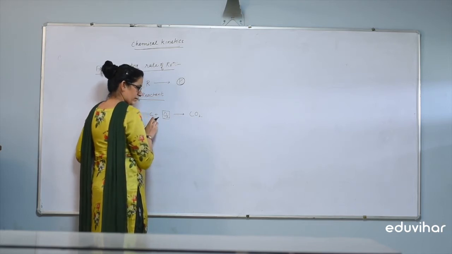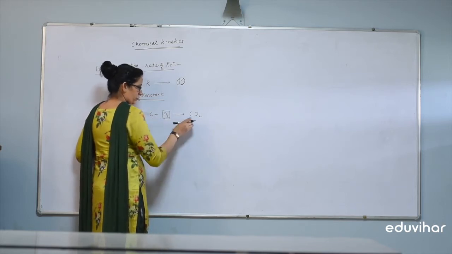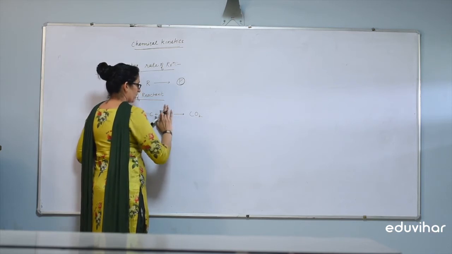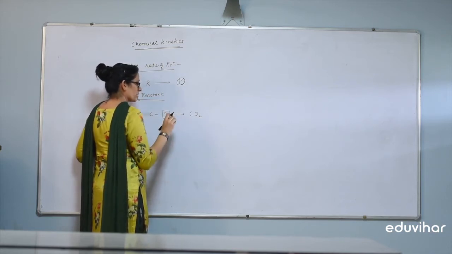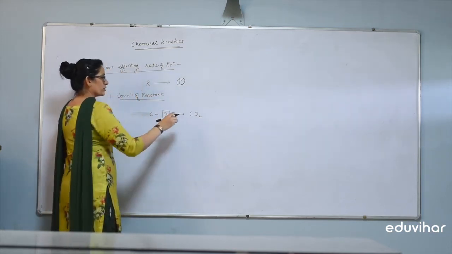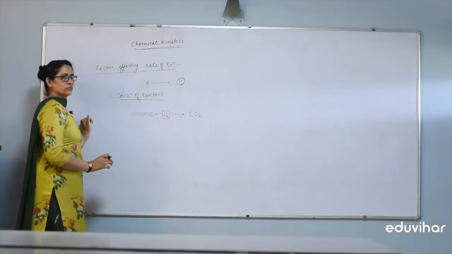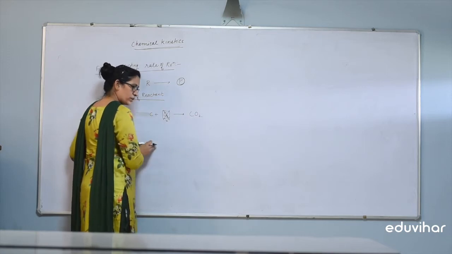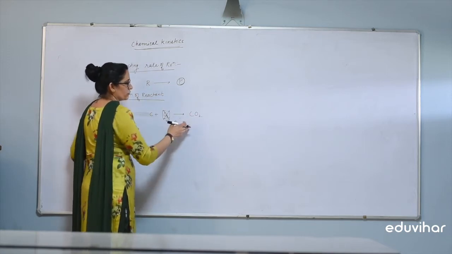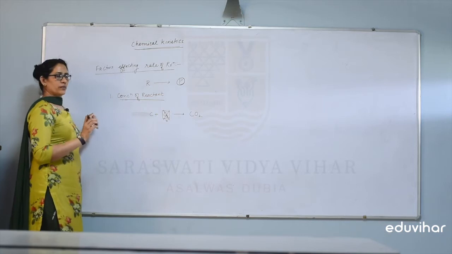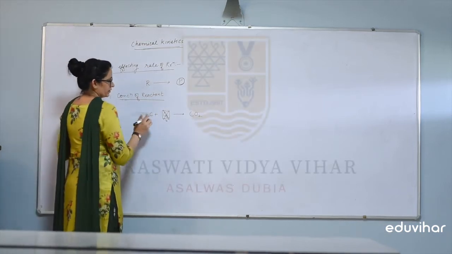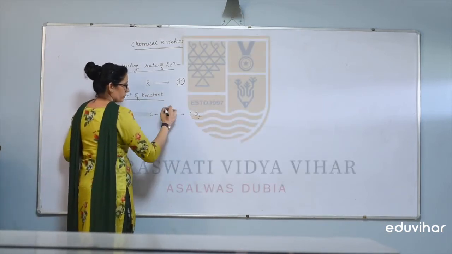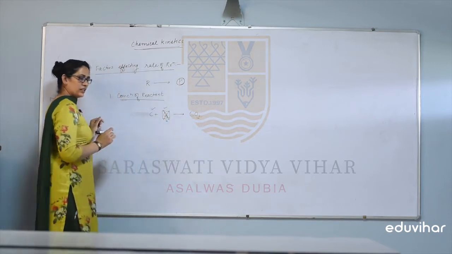If carbon is reacting with oxygen to form CO2, and in that reaction the oxygen is present in a small amount, is it possible to form CO2? No, because if we have a small quantity of oxygen, then the formation of CO2 is not feasible. It means the formation of CO2 depends upon the concentration of reactant.